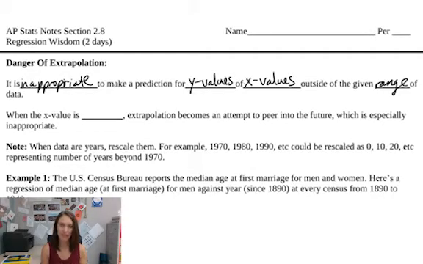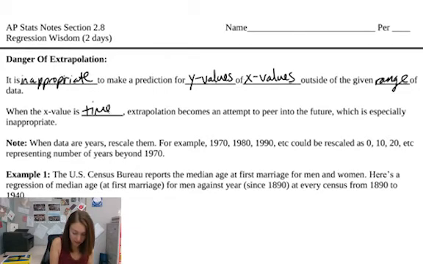The problem is that line really only applies to our data from the minimum to the maximum x value that we were given. So anything before that or after that, we can't assume that the line would continue in the same way. That's what we call the danger of extrapolation: don't make any predictions for x values that are outside of your data range.